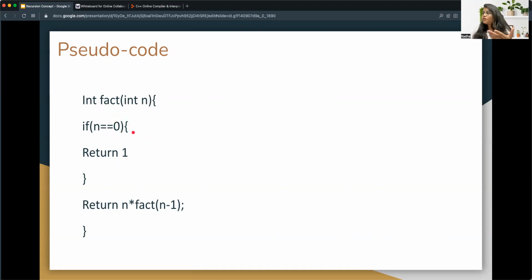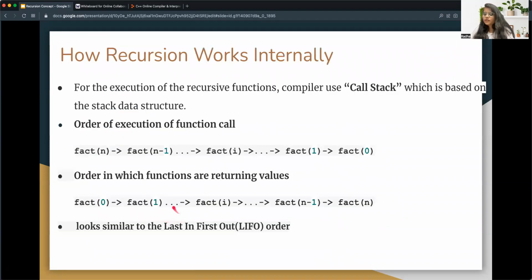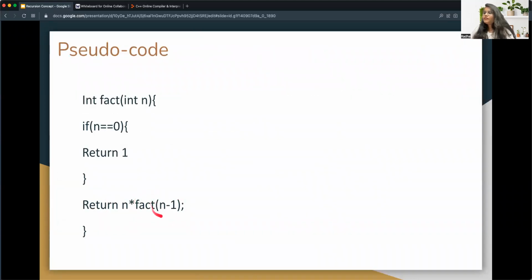If the number is not 0, then obviously the code will not enter this if condition, and we will go here. Let's suppose in this case it was 4. So 4 into factorial of n minus 1, that is factorial of 3. Here we are calling the function, so the execution will again go here, and this time the n is 3. So again this if condition is not true, and it will again go here.